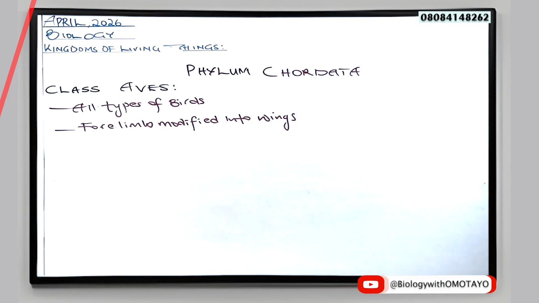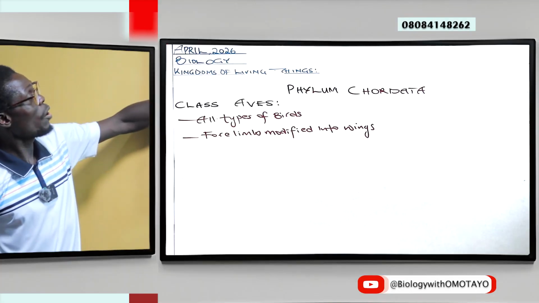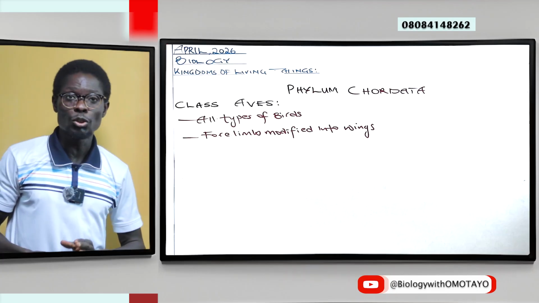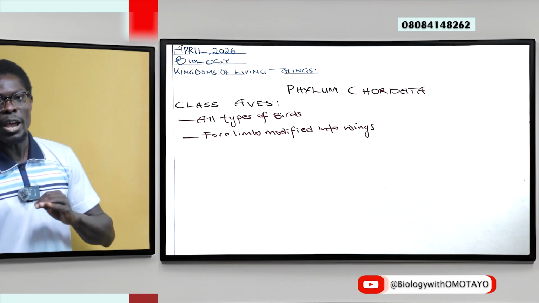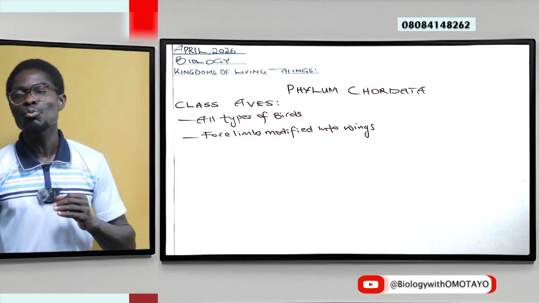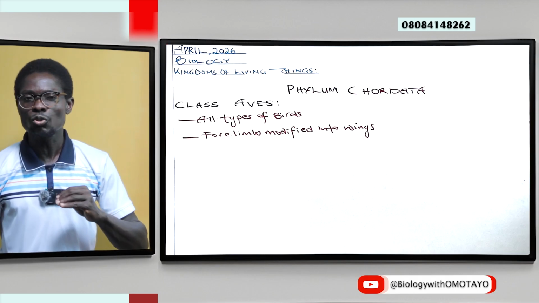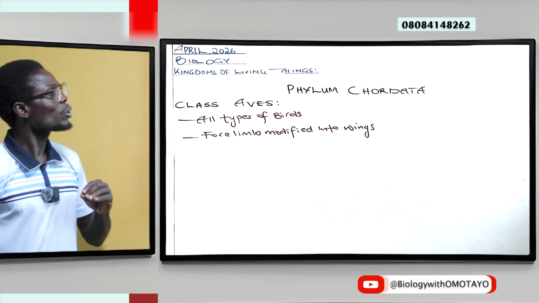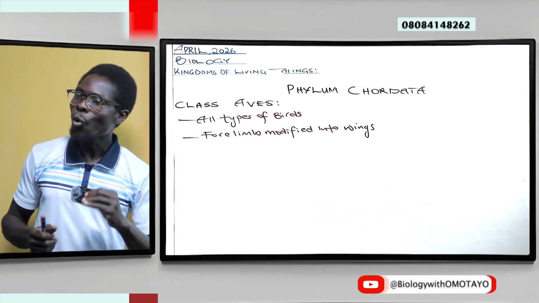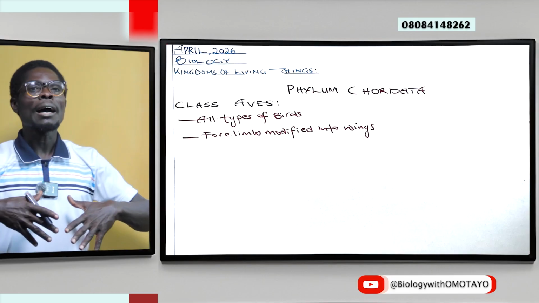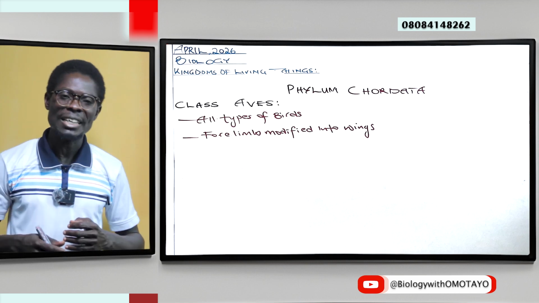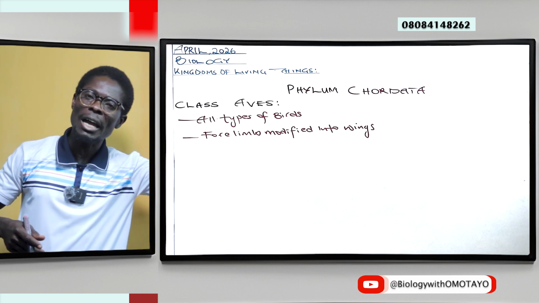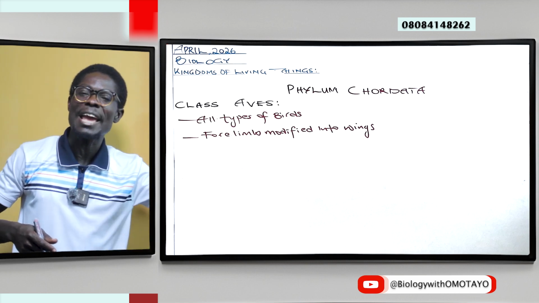Here we have organisms with 4 limbs modified into wings. And that is not all. Also, here we have organisms that are homeothermic. The body temperature here is homeothermic, as against poikilothermic that we came across earlier.